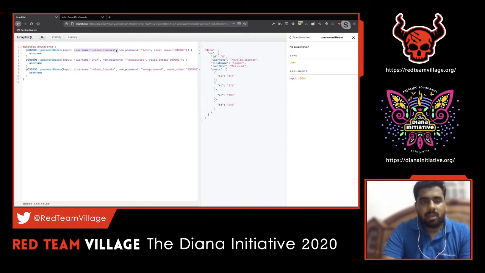For this particular user account, if you wanted to change a password, you can set the new password field value, and then you have to provide a reset token. This is how the actual query looks. So what if you wanted to try a brute force attack, or run an intruder to see how random that particular reset token is?